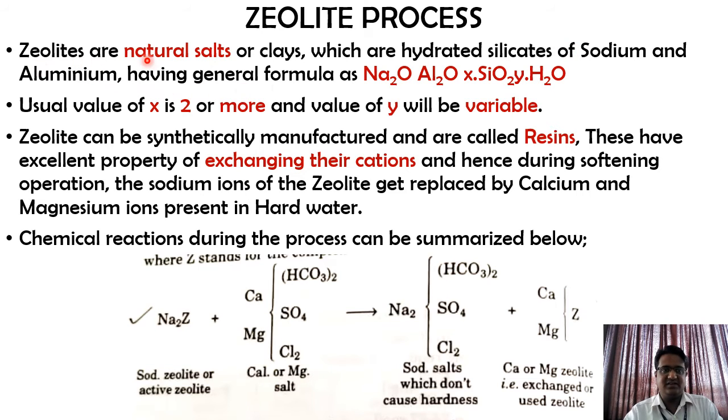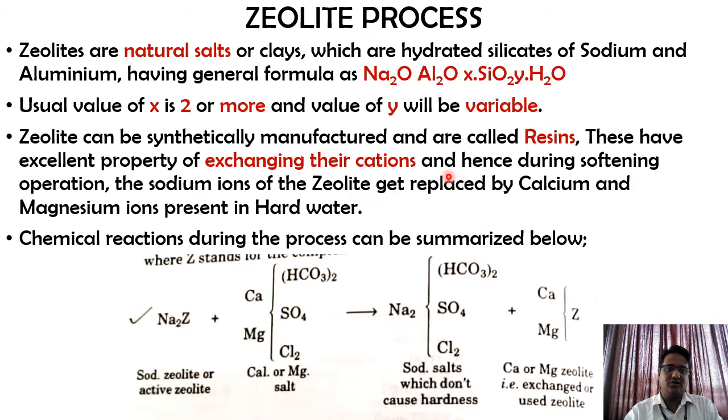So zeolites are basically naturally available salts, and the usual value of x is 2 or more, and the value of y is variable based on the type of zeolite or natural salt. Zeolites can be synthetically manufactured and they are called resins. These have an excellent property of exchanging their cations, and hence during the softening operation, the sodium ions of the zeolite get replaced by calcium and magnesium ions present in hard water.